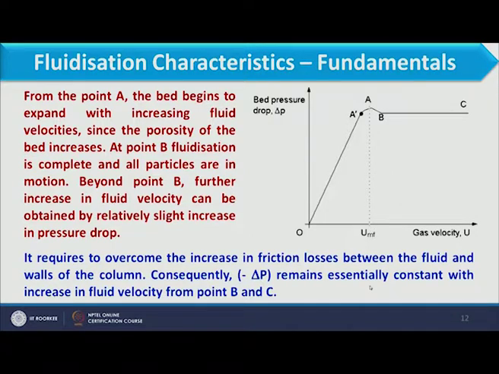So this is the whole profile for pressure drop as well as fluid velocity, and we can draw this graph with the experimental data, and then we can calculate the minimum fluidization velocity experimentally.